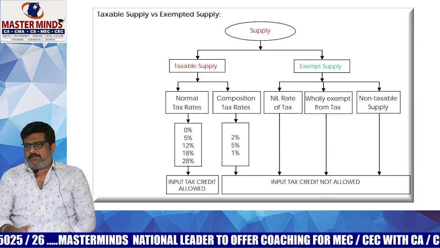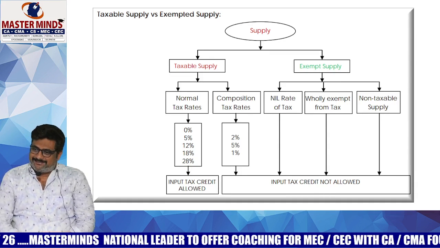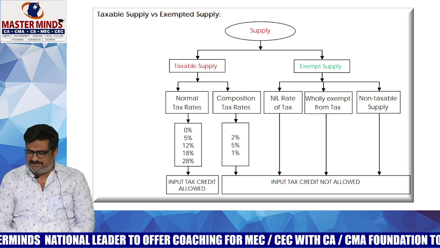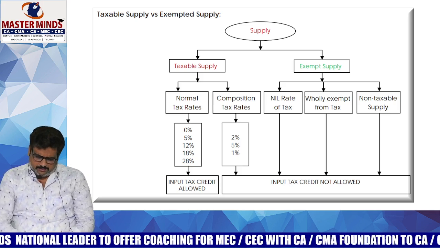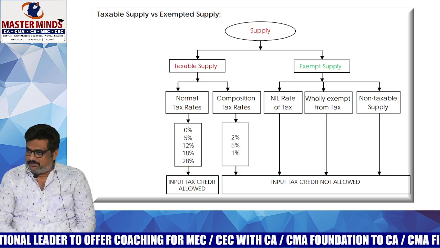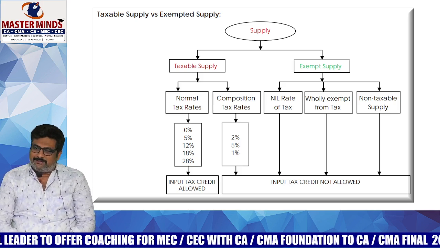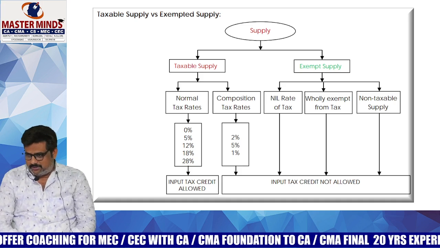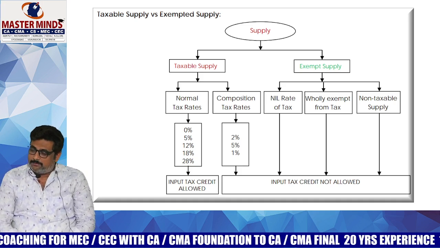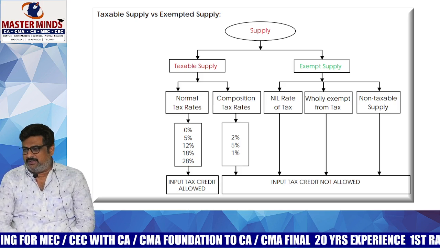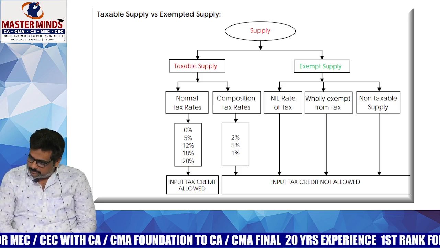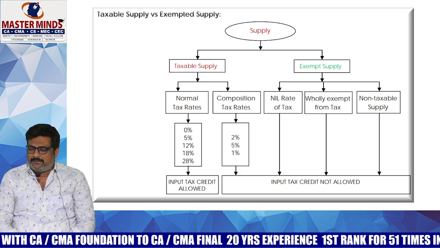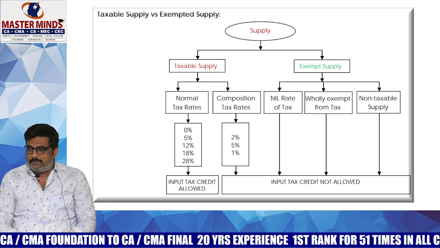So today we are going to start exemptions. After that we will proceed to RCM and the composition scheme, because my health is not that good actually. With respect to exemptions, even if my energy levels are low, the chapter will go. But RCM is a little bit of a dry area, so I need to have more focus on that. That's why we are proceeding with chapter number 4, but no harm in that.